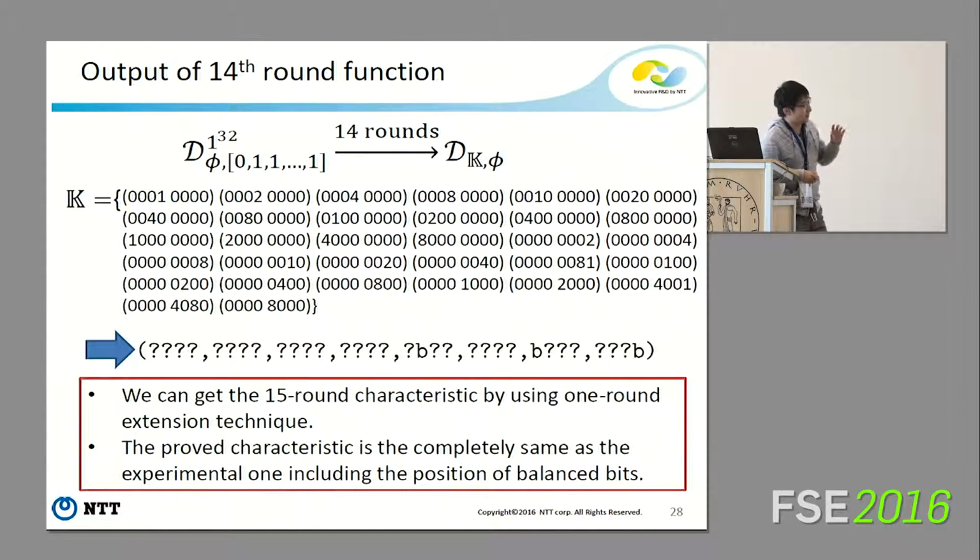By representing it as an integral property, in this case, this means this integral property. So we get a 50-round integral characteristic by using the 1-round extension technique. The number of balanced bits is only 3, but the experimental integral characteristic also has these balanced bits. So the proved characteristic is completely the same as the experimental characteristic, including the position of balanced bits.